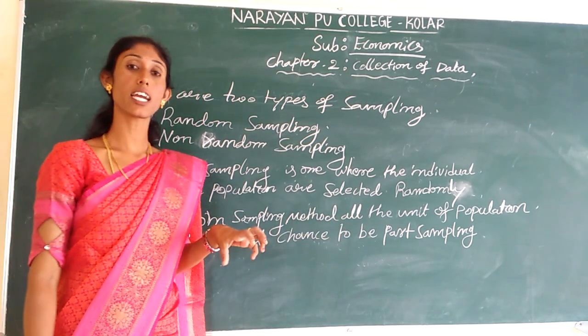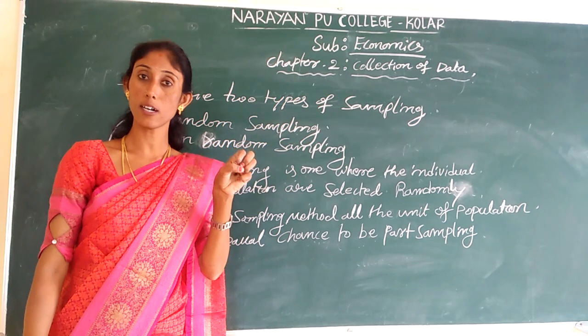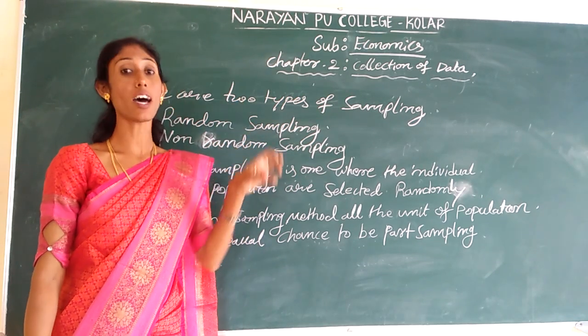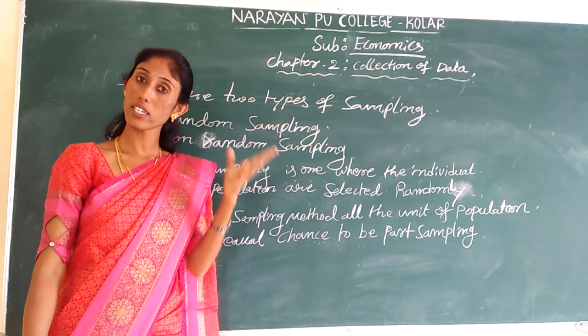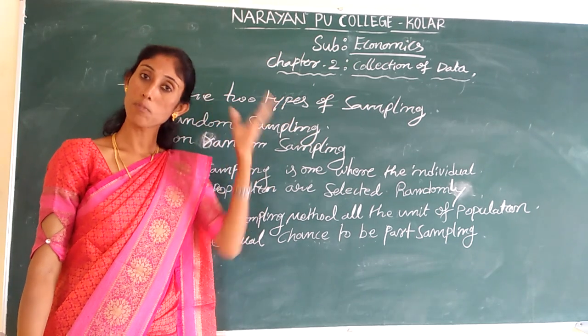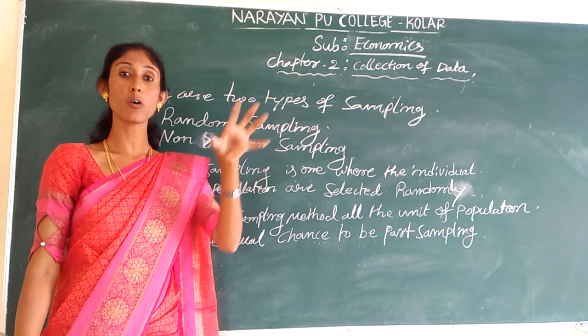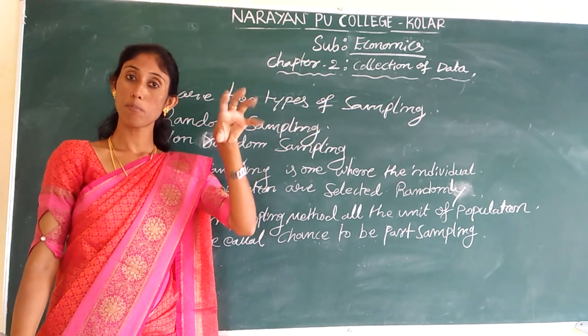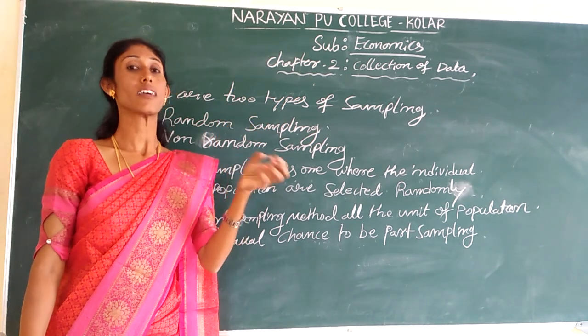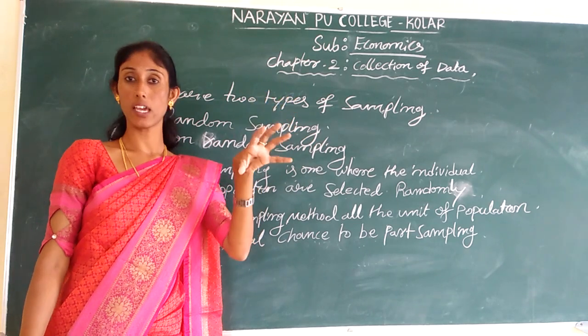Here the investigator will select the respondents or individuals based on his judgment, or bias, or convenience. He will collect the persons or individuals in a non-random way.